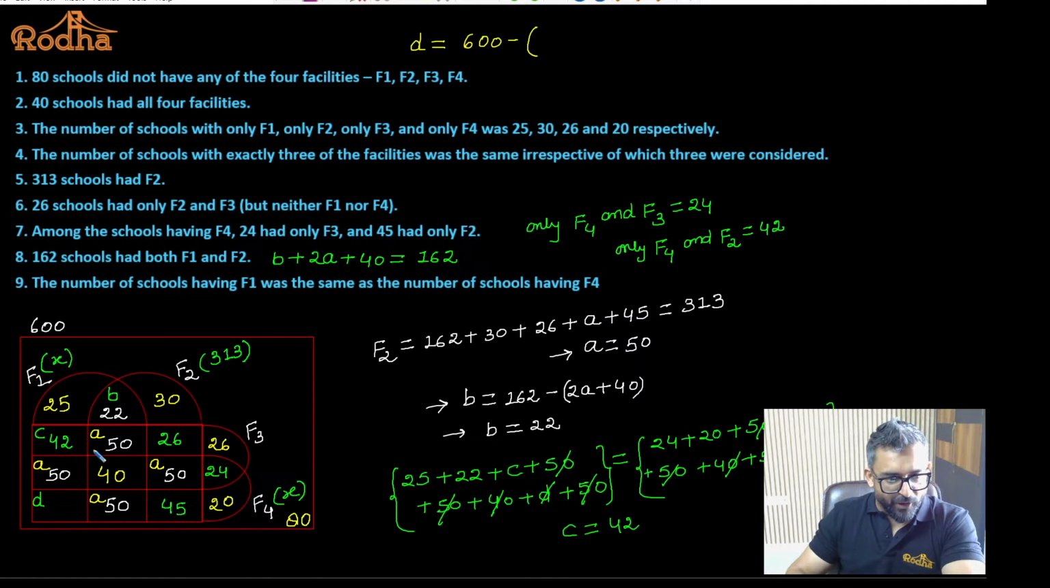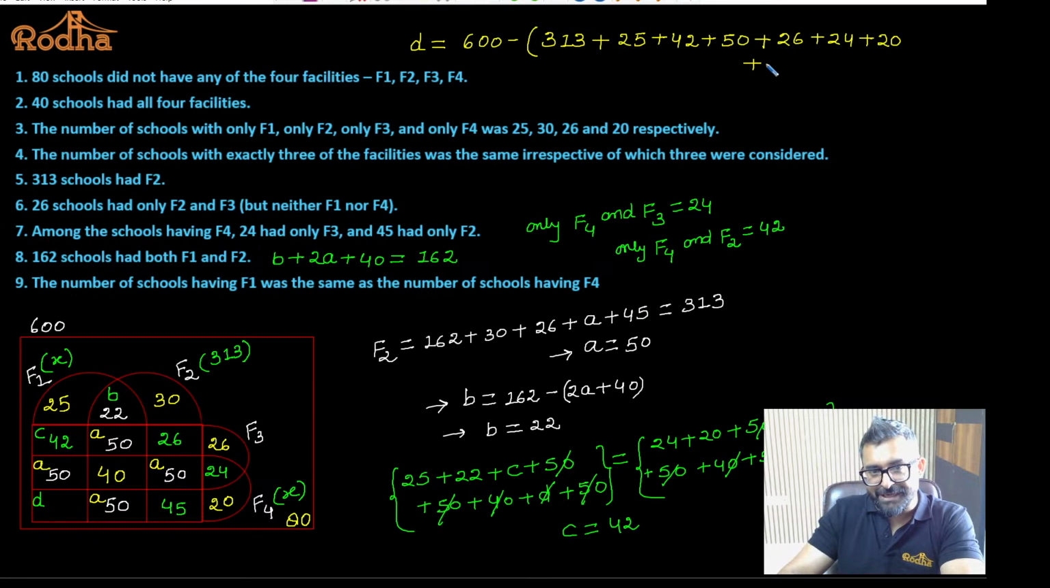Now this entire block is 313, so we don't have to add it one more time. I'll just write 313 plus. What is outside 313 apart from D? 25, 42 and 50. And 26, 24, 20. And the last value I am left with is 80.